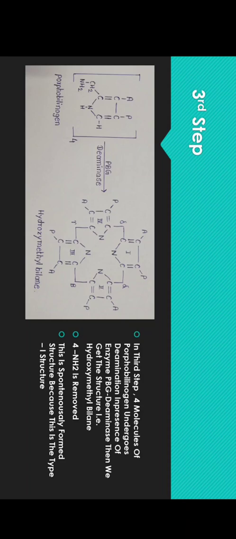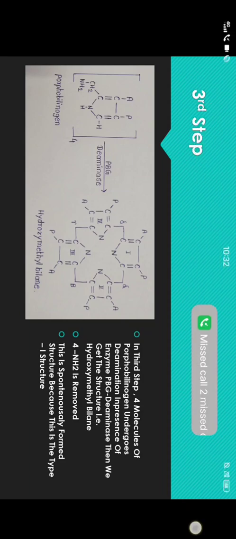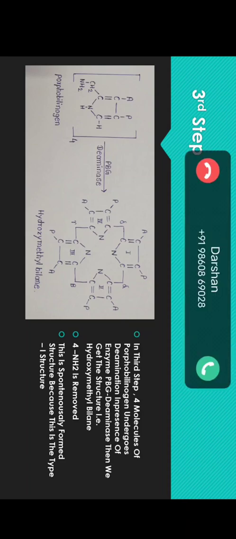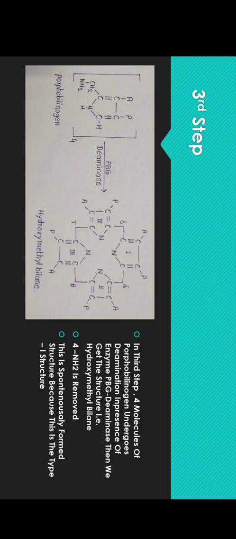In this step, the NH2 group is removed from the 4 molecules of the porphobilinogen in presence of the enzyme PBG deaminase, that is porphobilinogen deaminase, and the compound formed is called hydroxymethylbilane. In this structure, 4 pyrrole rings are attached to each other by methylene bridges, and the substituents are represented by A and P, that is acetyl group and propionyl group.